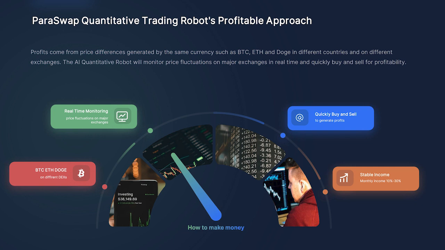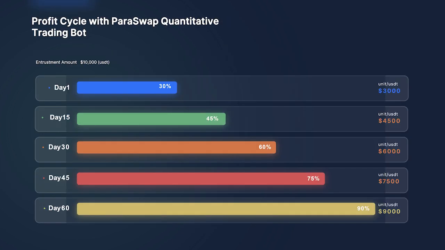How it works is very important to watch out for. It's the profit cycle with Paraswap, a quantitative trading bot. If you are investing 10,000 USDT, I'll show the platform after this. If you opt for day one, you are getting 30%, that means around 3,000 USDT.